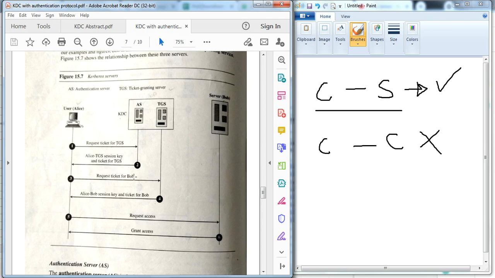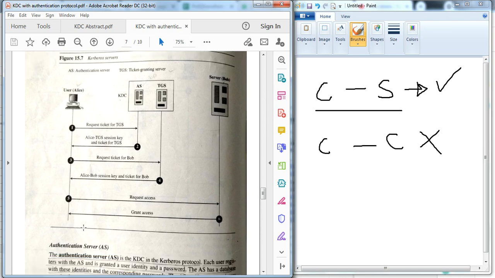Then she requests a ticket for Bob, sending a request to the TGS: I want to communicate with Bob. Then the TGS sends Alice the Bob session key and a ticket for Bob. The ticket for Bob is encrypted by Bob's secret key. Then Alice sends a request to Bob and Bob grants that request.